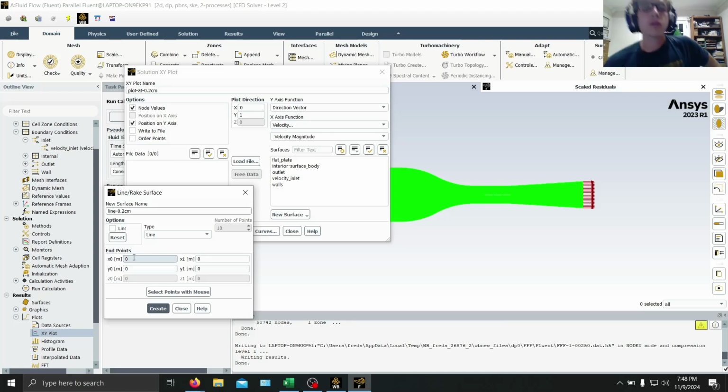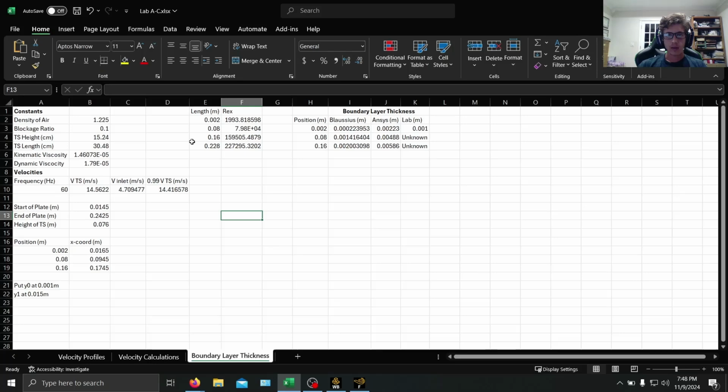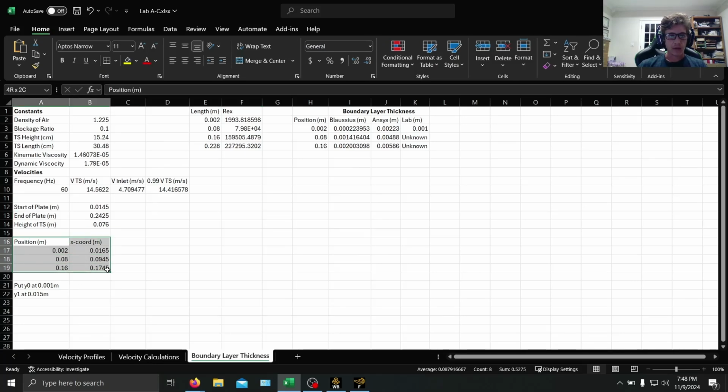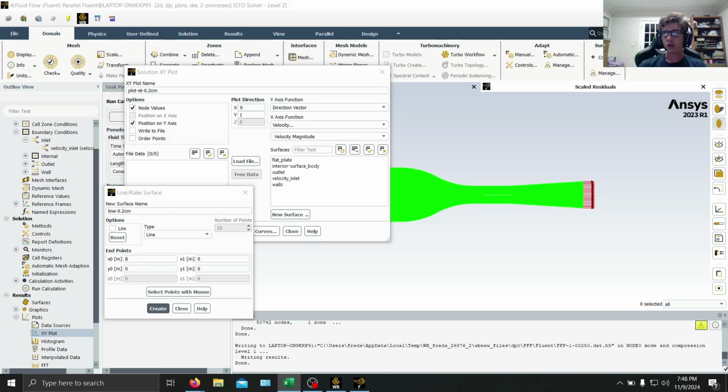So based on the model, when we made the model, we measured the position of the start of the plate. And so if you go from that position, that coordinate, and then add the distance from the leading edge, then you can get your x. So if you look at this Excel file here, you can see that we have our positions and then our x coordinates for ANSYS for the purpose of the simulation.